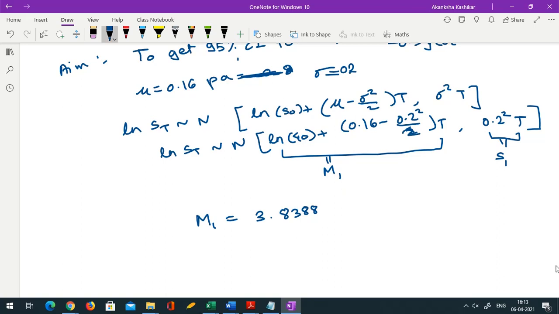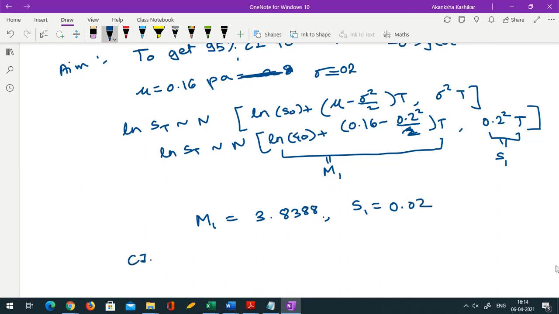What we did was just substitute T equal to half and everything else is already known. Why half? Because we are talking of 6 months, whereas the expectation and volatility of the process are measured in yearly units. So m1 is this, and the variance part s1 would be 0.02.